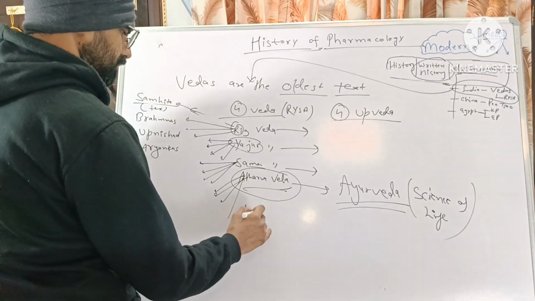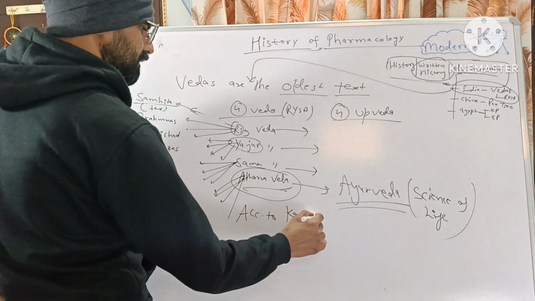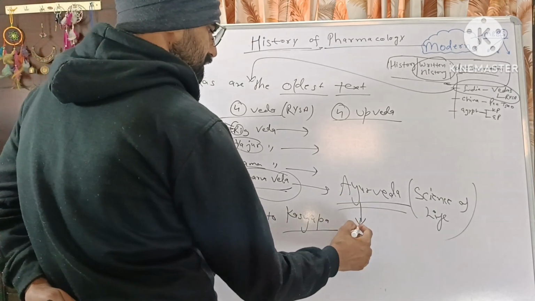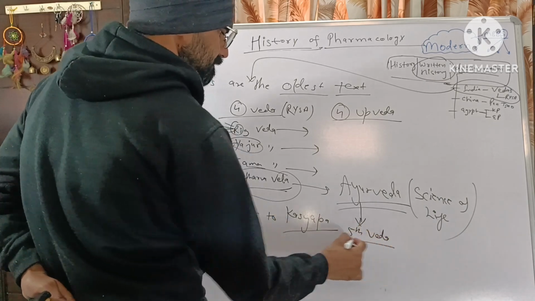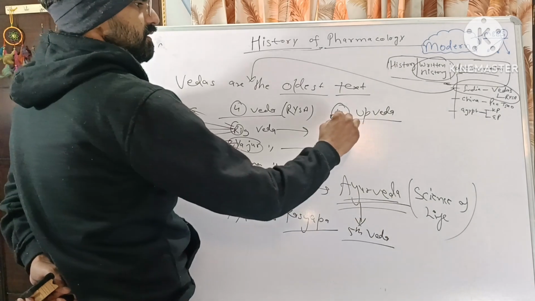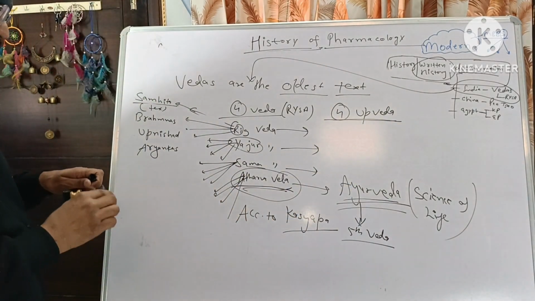According to Kashyap, this Ayurveda is regarded as the fifth Veda. And in some literature, Ayurveda is an Upaveda of the Atharva Veda.